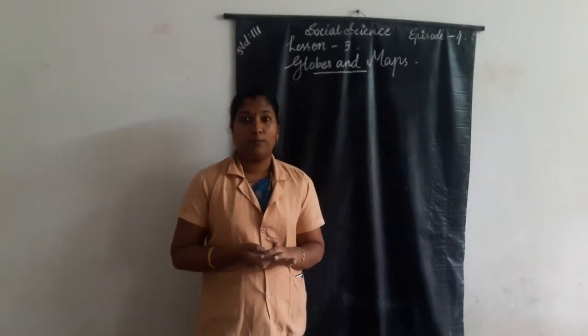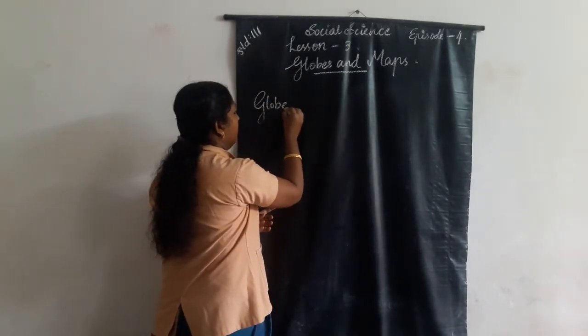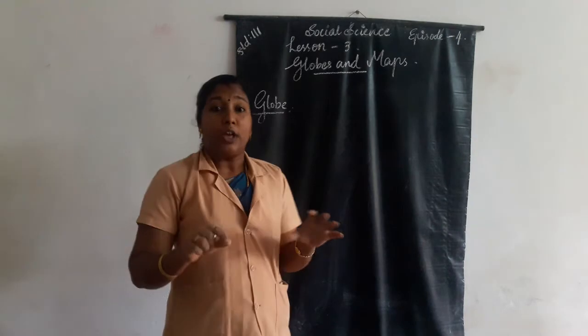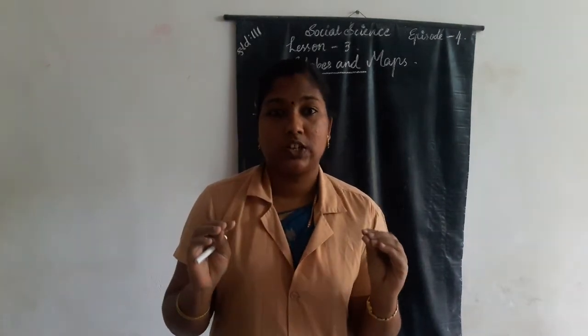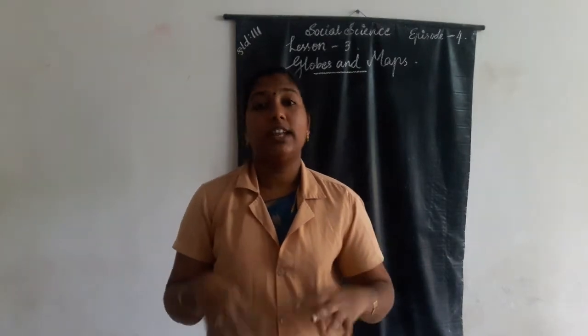Then what is a globe? A globe is a man-made structure like the Earth.